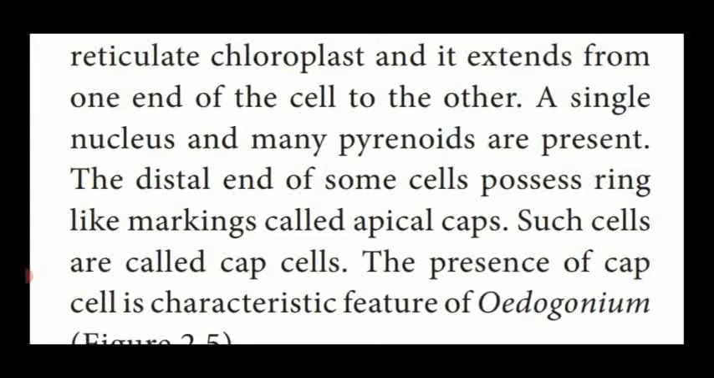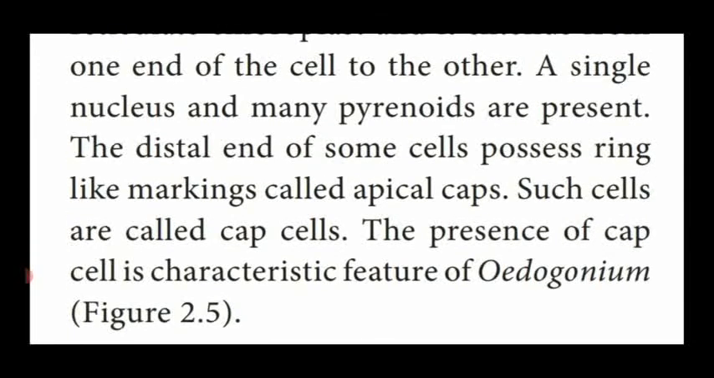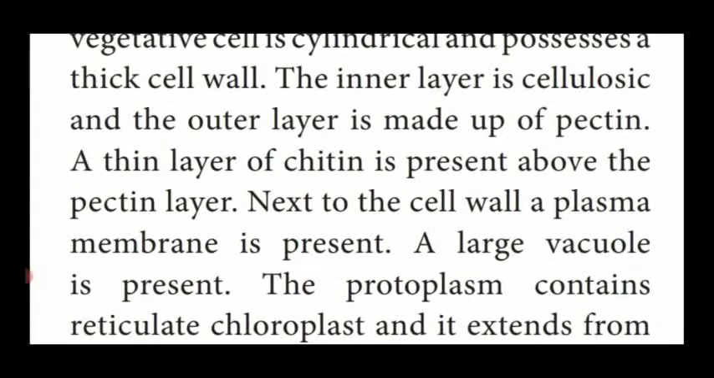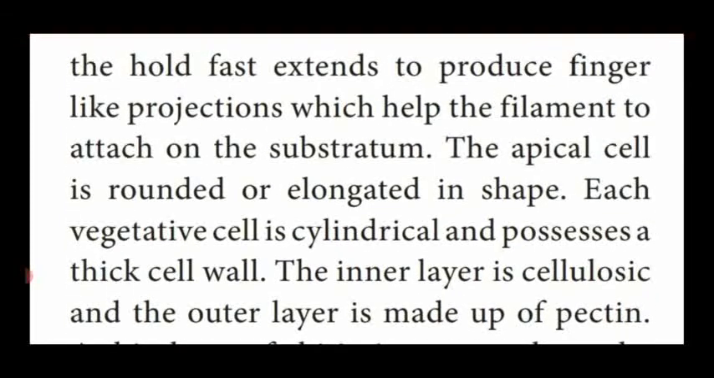The distal end, that is the far away end of some cells, contains a ring-like structure or markings known as apical caps. Such cells are known as cap cells. The presence of cap cells is a characteristic feature of Oedogonium. So this is the thallus structure of Oedogonium.